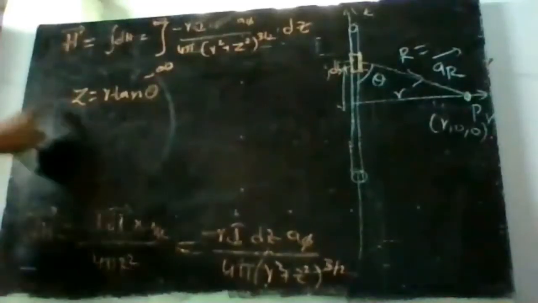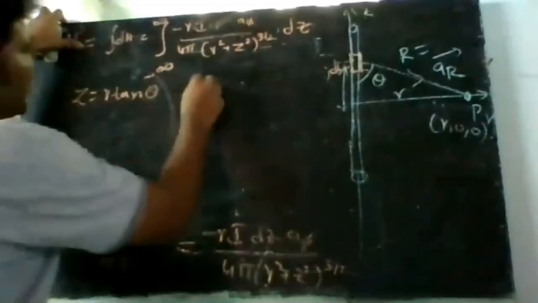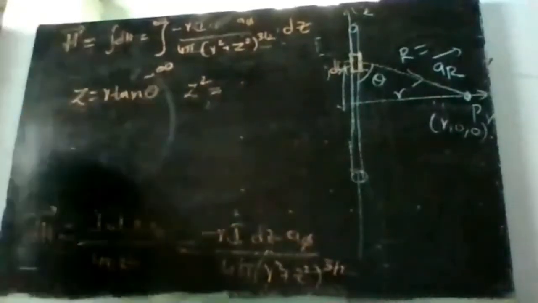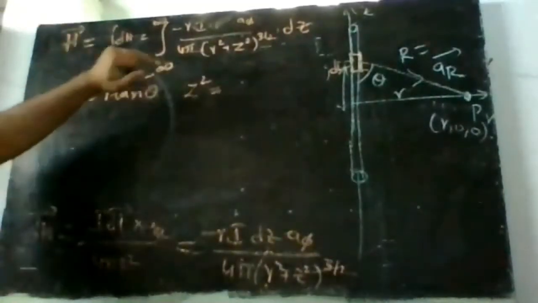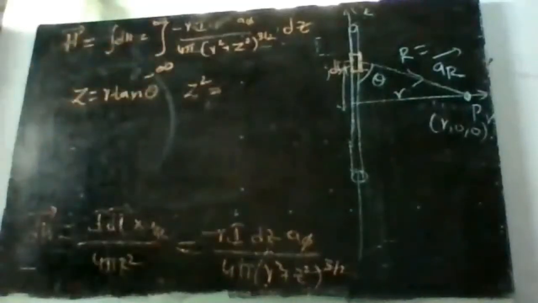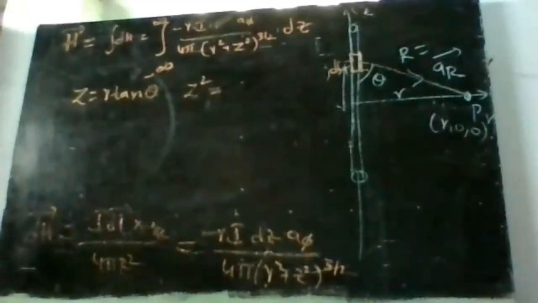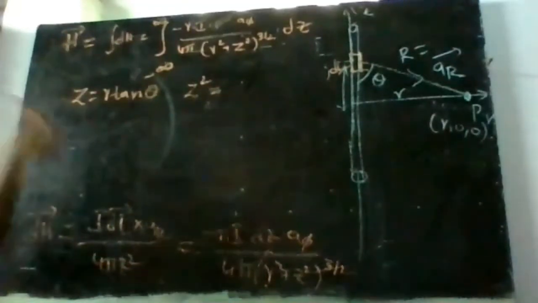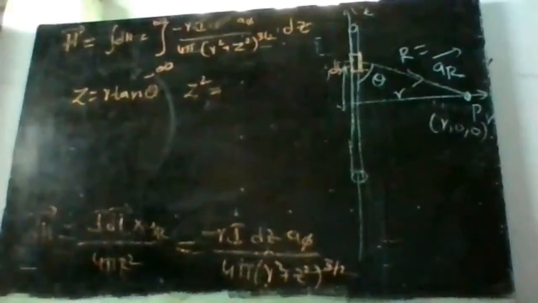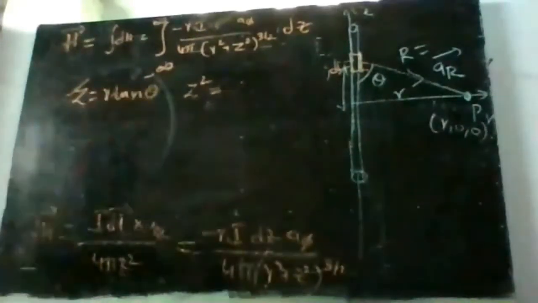So z is equal to r tan theta, z square. Is it understood? See here, when we are integrating, we have to integrate from minus infinity to infinity, because the length of the conductor is from minus infinity to infinity. So we will not get the exact result, we cannot solve the integral as it is, so we need to convert it into some other form. For that, what I am doing is z is equal to r tan theta.